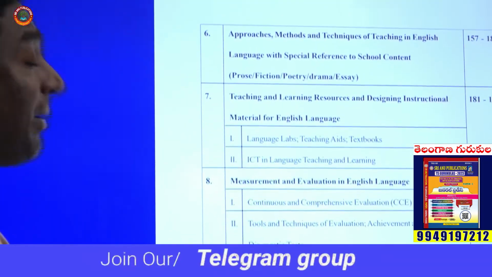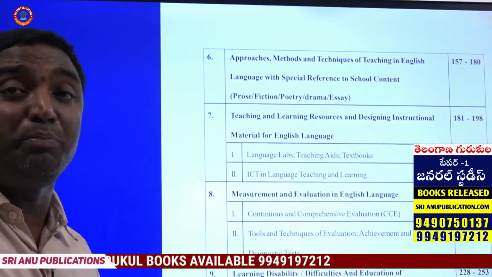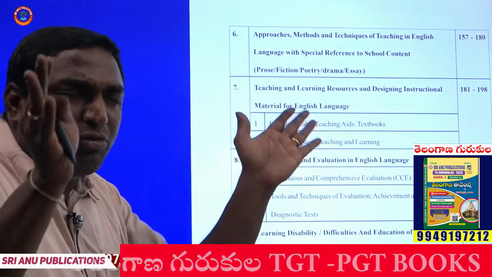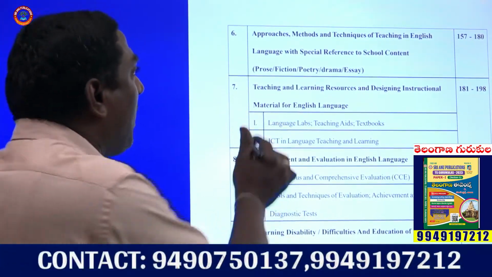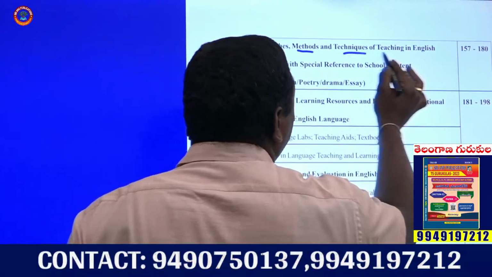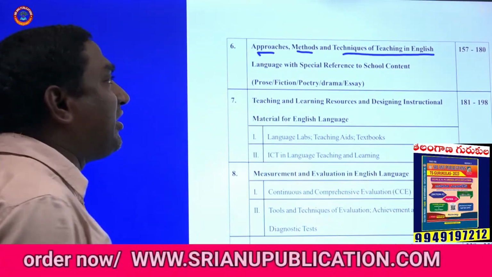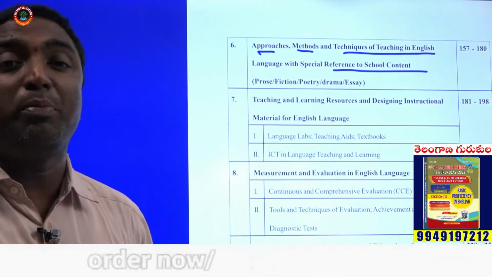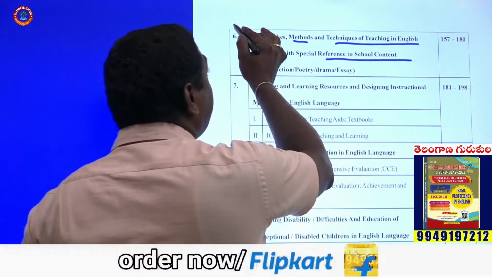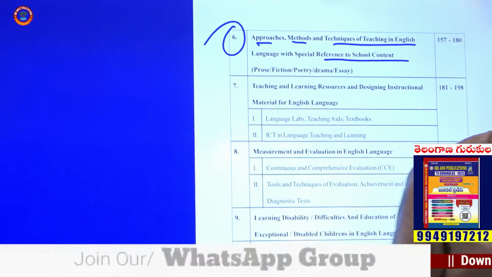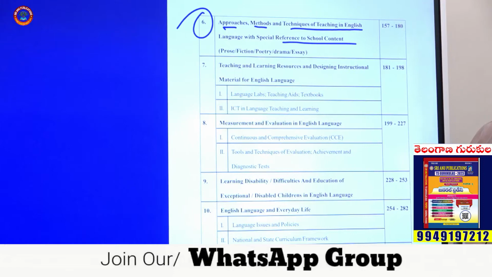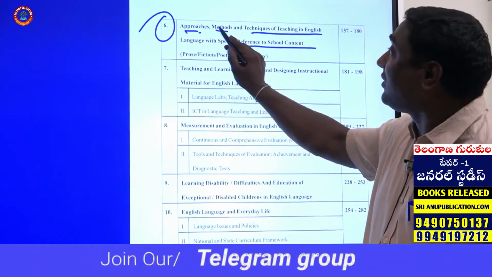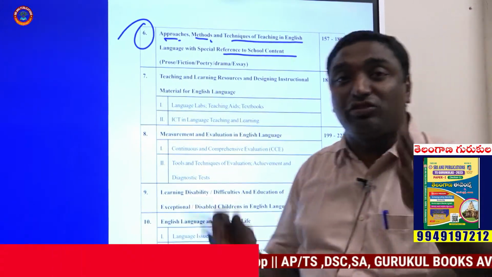And see, sixth chapter, students, is a very important chapter. One more important chapter where the maximum questions can be given from this chapter also: approaches, methods, techniques of teaching in English language with a special reference to school content. Students, please pay utmost concentration toward this important area. Just as the development of the English language in India is important, in the same way approaches, methods and techniques of teaching in English language are important.